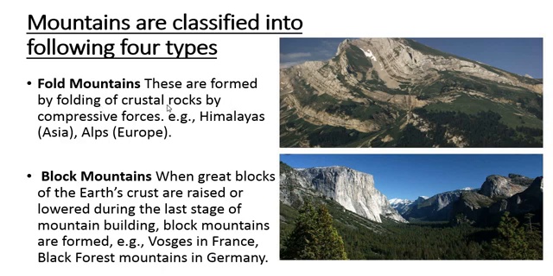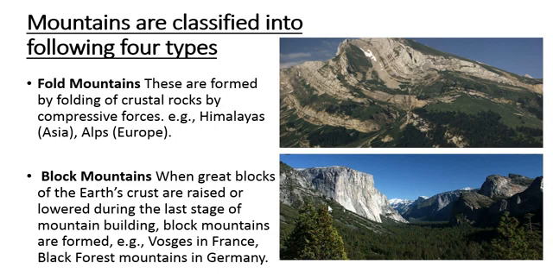Folded mountains. These are formed by folding of crustal rocks by compressive forces. Examples: the Himalayas in Asia, the Alps in Europe. These folds are formed, and that is why it is called a folded mountain.